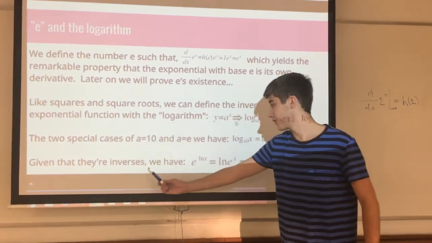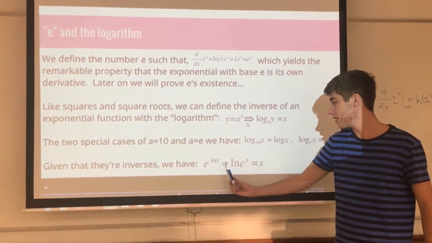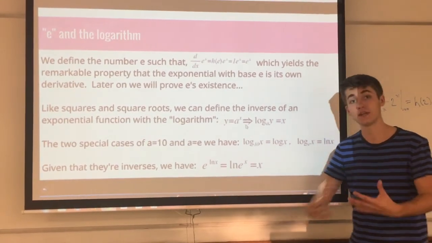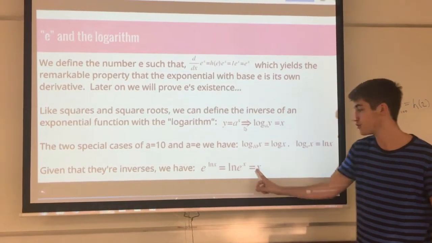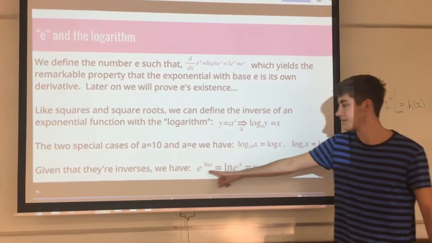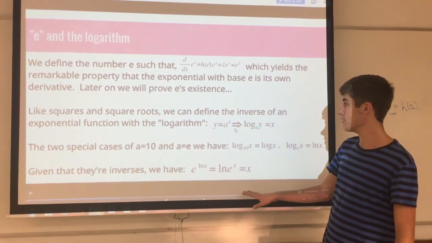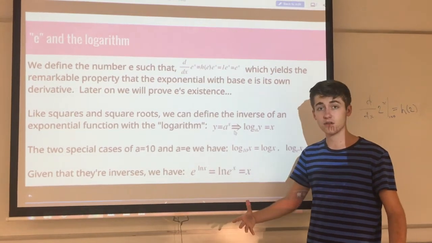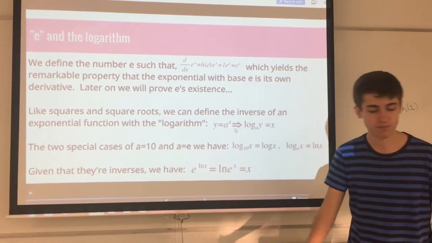Given that these are inverses, we have this property that if we have e to the natural log of x, that is equal to the natural log of e to the x, which is equal to x, simply because they're inverses, so they undo each other. Just imagine x squared and then square rooted. It just gets you back to x, right? That's all it does. And so these simply undo each other. That's it. There's no magic. From now on, I'm going to be using e and natural log for convenience, but most of these rules that I'll be showing deal with any base in general.